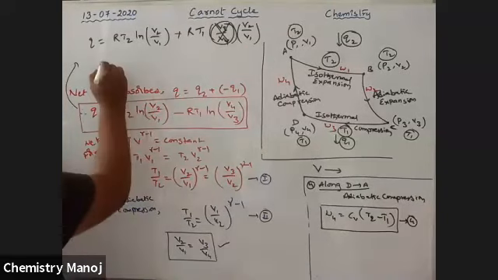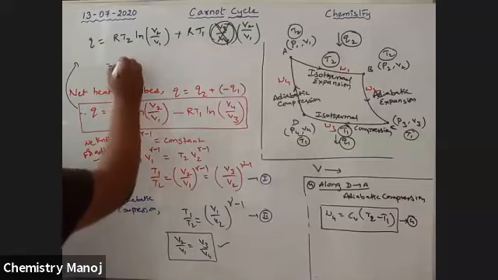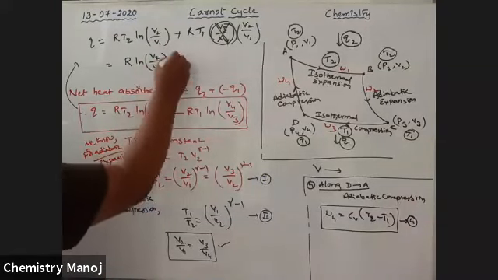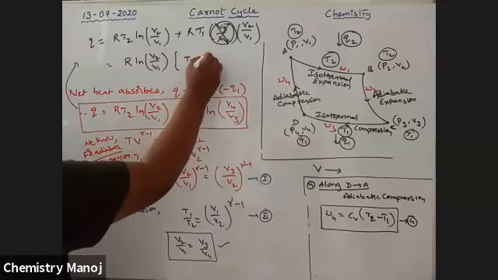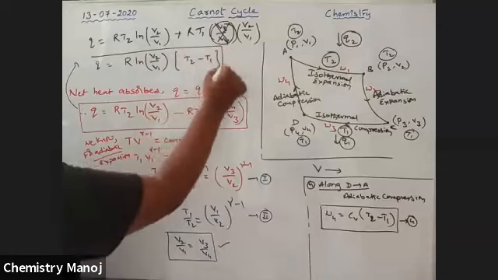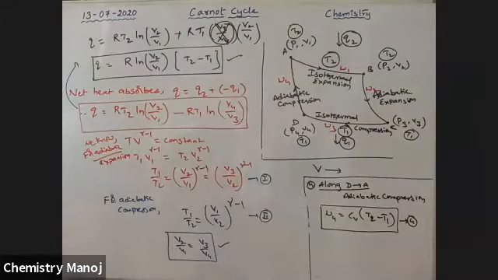Both are the same, so R ln V2 by V1 is common. So Q is R ln V2 by V1 into T2 minus T1. It is the total heat of the heat engine.